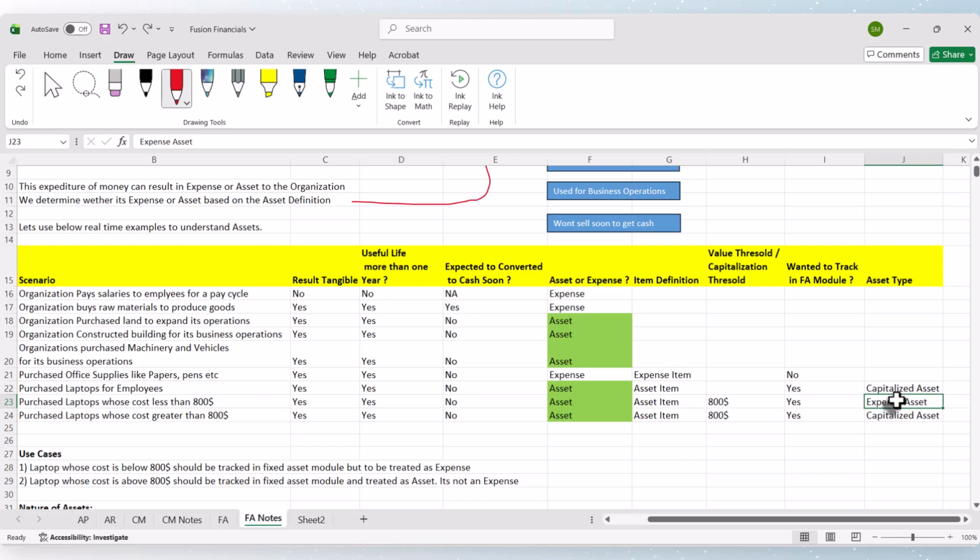It means that once that asset is created, or once that item is received from the suppliers and the invoice is paid, the accounting information immediately goes to expense accounts, and it will be treated as an expense in the income statement. The asset will come to the fixed asset module and will be tracked there, but it will have asset type as expense asset. And yeah, that is the difference. I want to introduce one more term, depreciation, but let me do that later, not now.